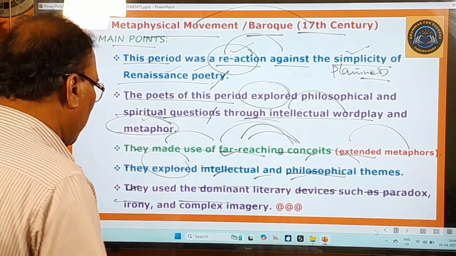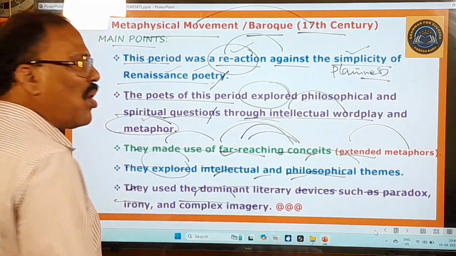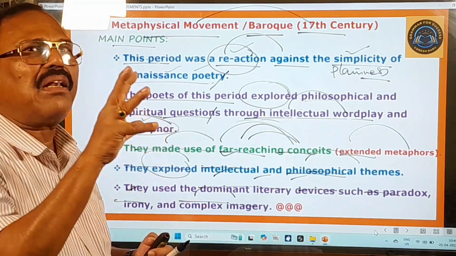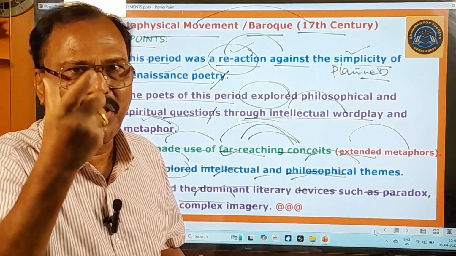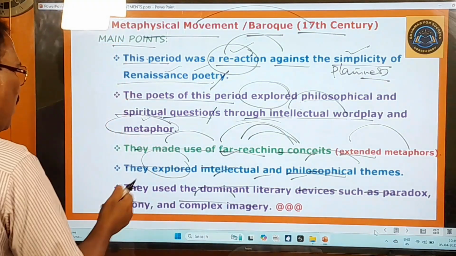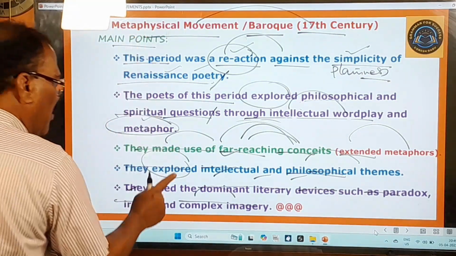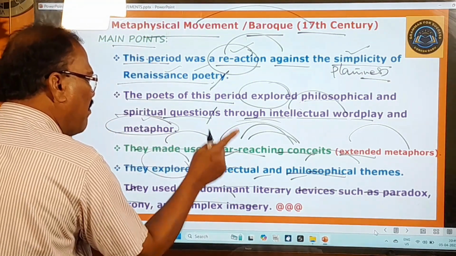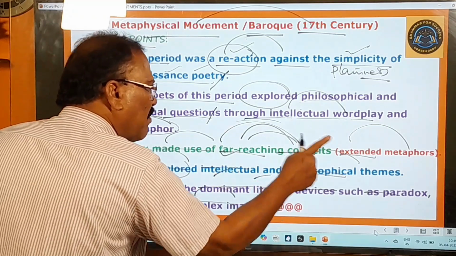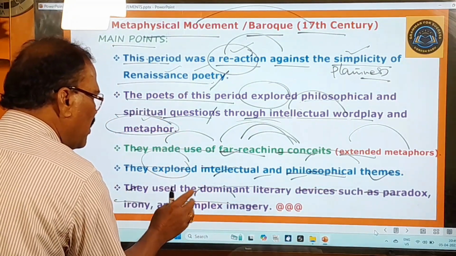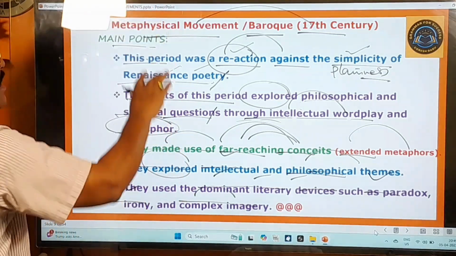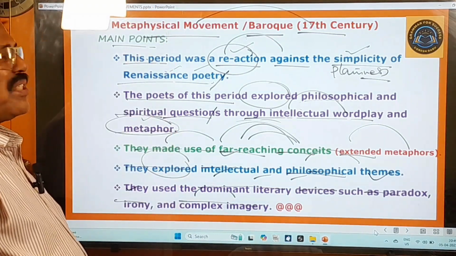Complex imagery means very critical visualization or very critical mental pictures and all that. So here the poets of this period have used the dominant, very important literary devices, for example paradox, irony and complex imagery. So these are the very important points about this metaphysical movement.